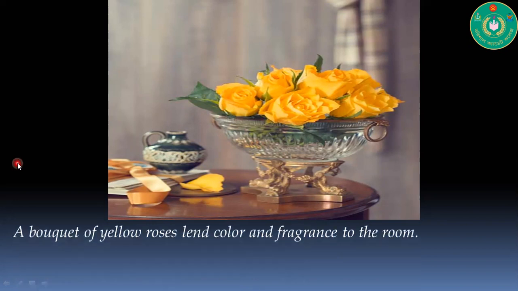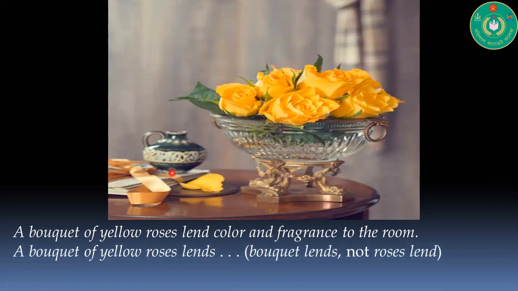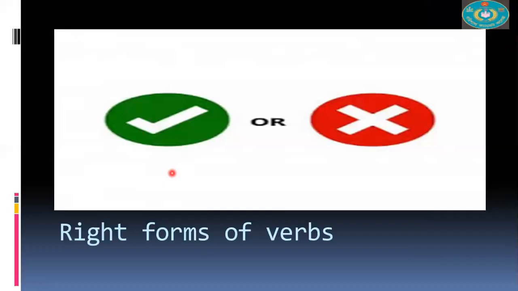A bouquet of yellow roses lent color and fragrance to the room. Is this sentence correct? Look here. A bouquet of yellow roses lends, not lend. Here there is a mistake. So I hope you can understand from this what the topic of today's lesson is: right forms of verbs.